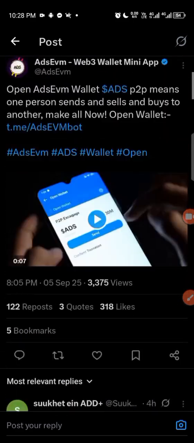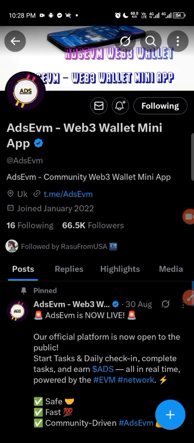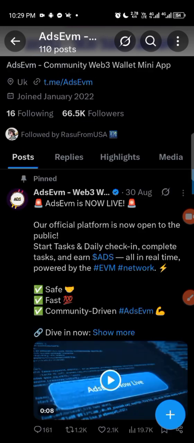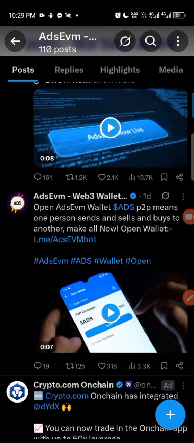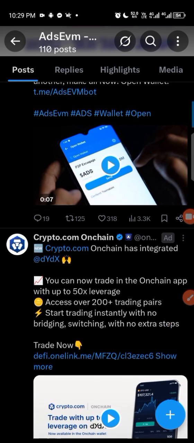Now if you check their Telegram handle, let's click on their Telegram. Let's click on their handle. They have 66,500 followers so far. Look at their latest post. Make sure you follow them back to back to see what their plans are for the project. They say open AdsEVM wallet. Ads P2P means one person sells and another buys. Open wallet. So they have a bigger plan for this.